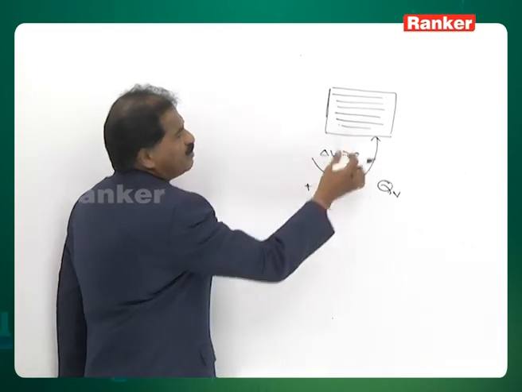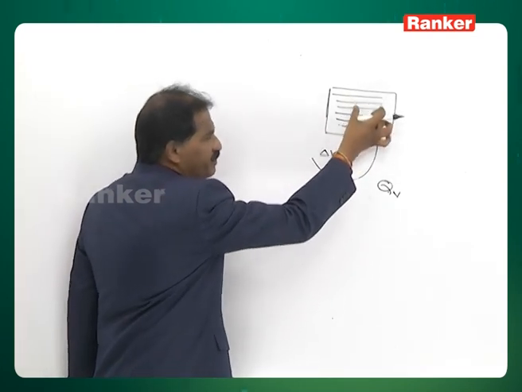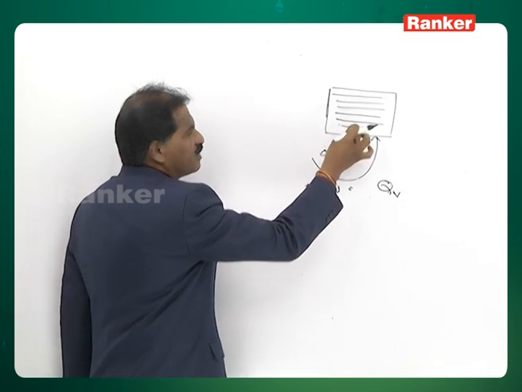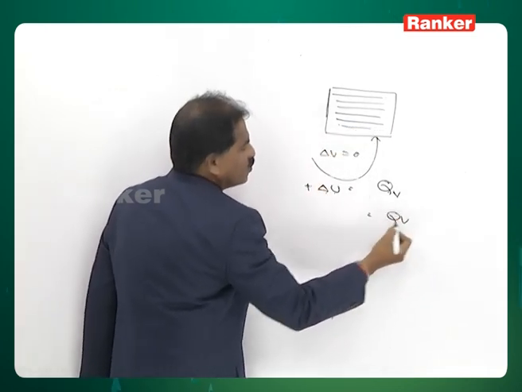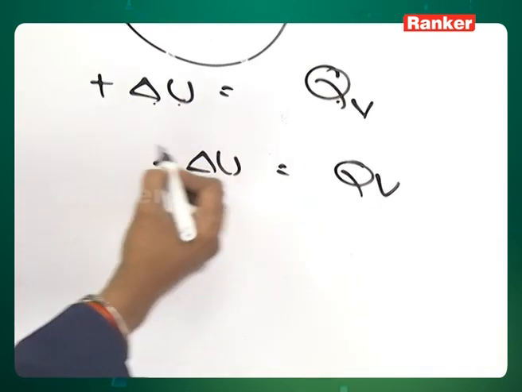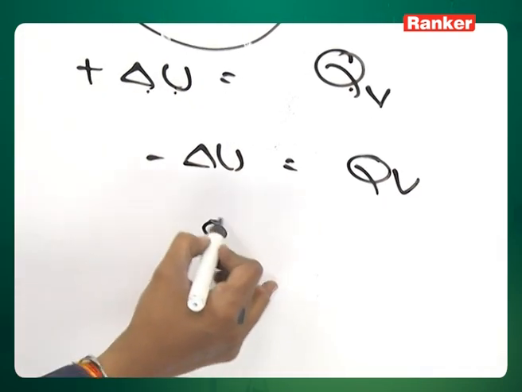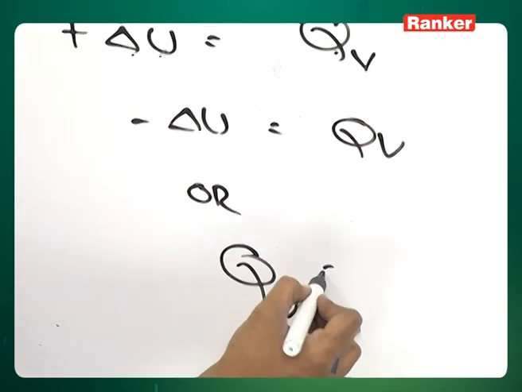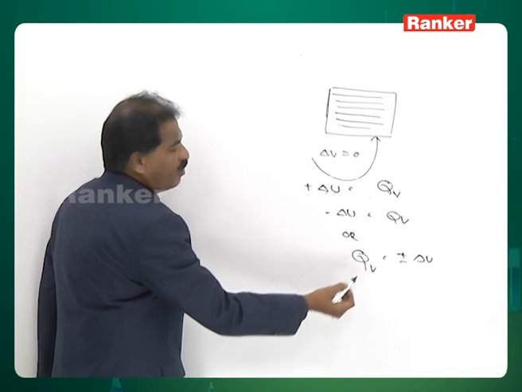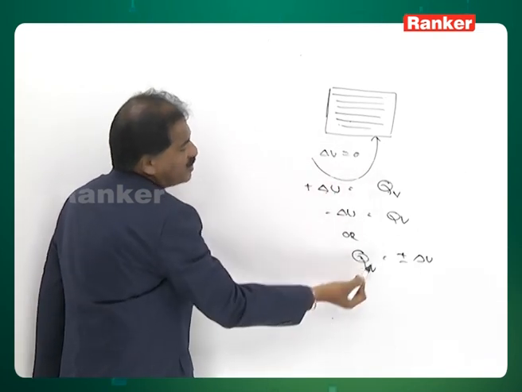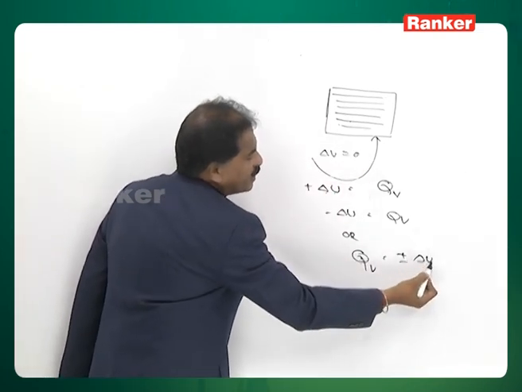Similarly, when a system is maintained at constant volume, if you decrease the heat energy, that decreases the internal energy. Therefore, Q_V is equal to minus del U, or Q_V is equal to plus or minus del U. That means all the heat changes taking place at constant volume are equal to internal energy changes.